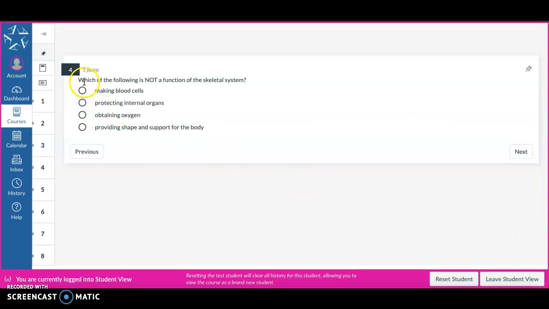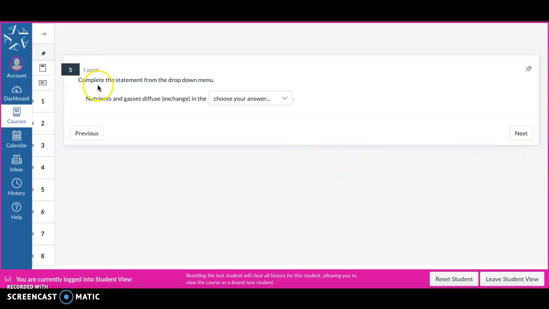Question 4. Which of the following is not a function of the skeletal system? Making blood cells, protecting internal organs, obtaining oxygen, providing shape and support for the body.